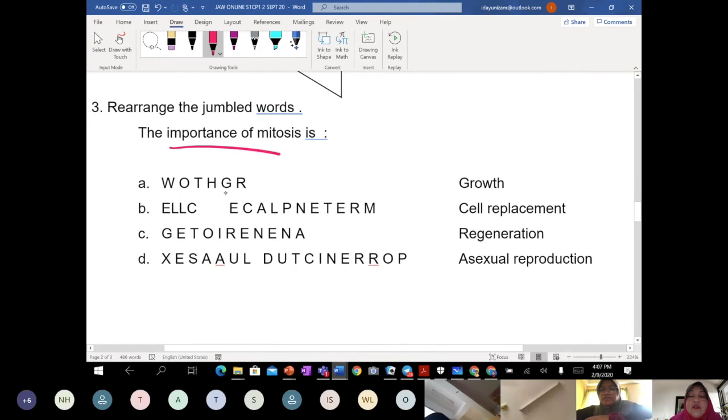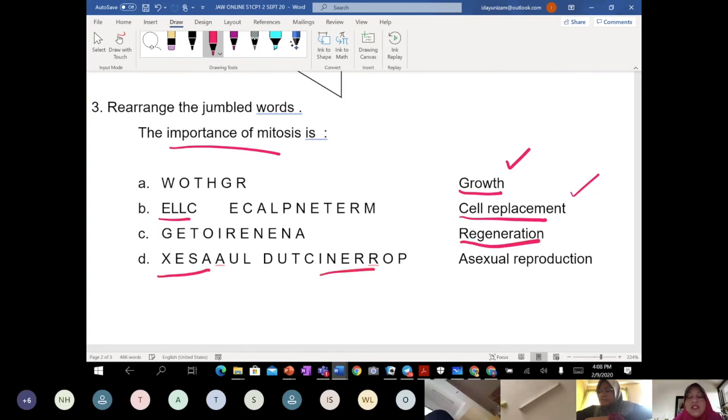You arrange, you can manage to get what, class? Growth. Okay, number 1. Mitosis is also important for cell replacement, number 3 is regeneration, and number 4 is asexual reproduction.